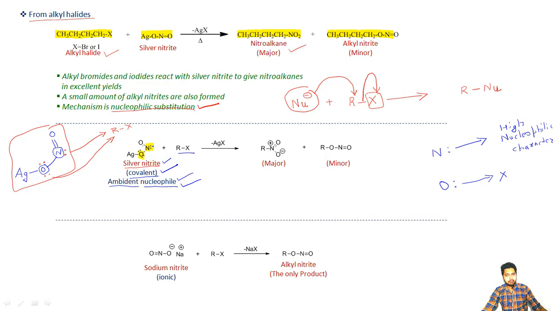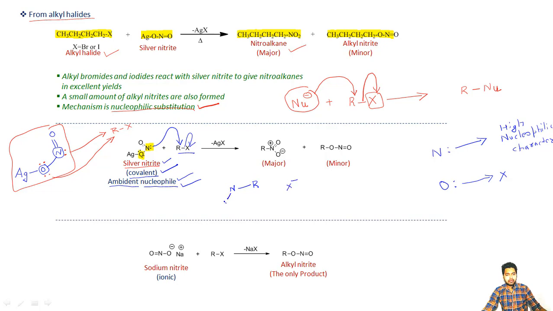So I can simply show the attack of the nitrogen lone pair on this alkyl halide in this way. When it attacks this R group, X will be eliminated from here, resulting in the formation of a bond between the nitrogen atom and the R group, and X negative will be eliminated.